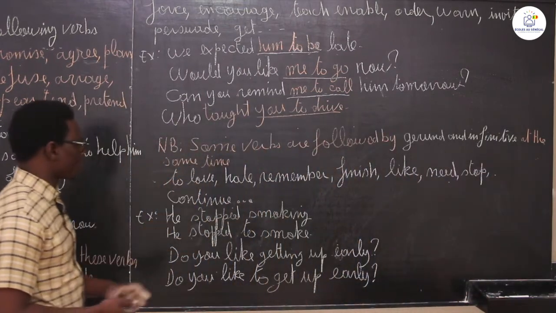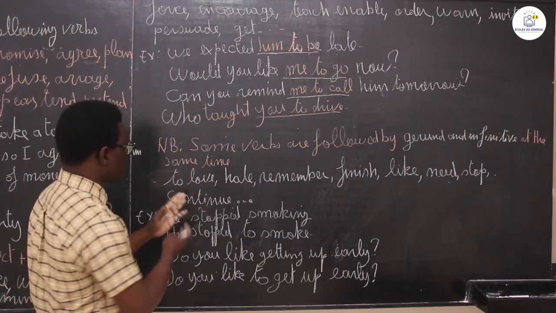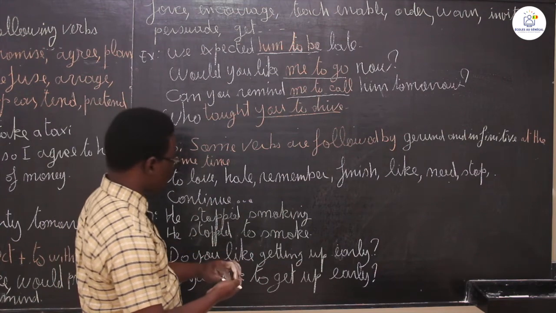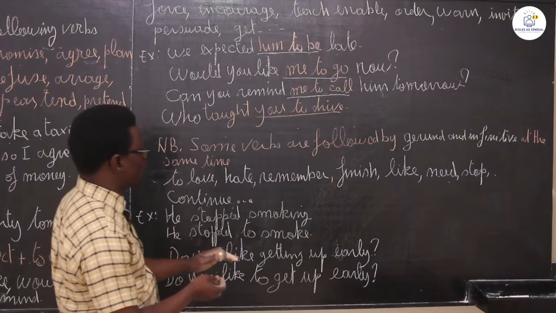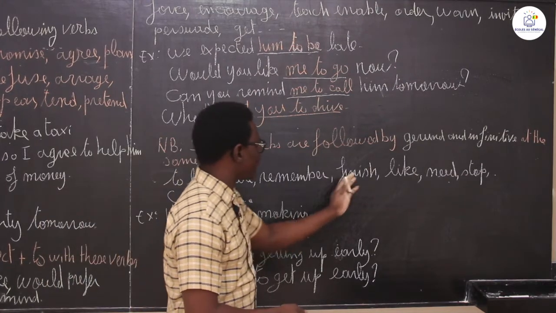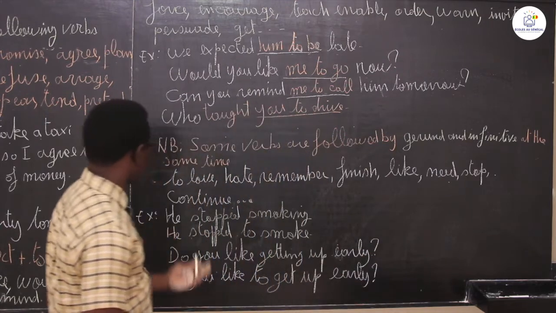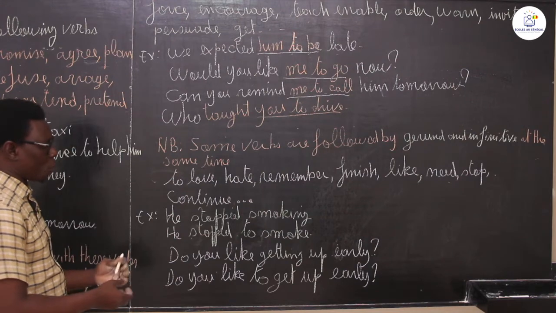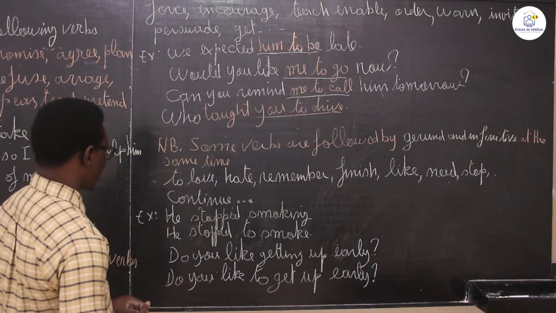For example, you can use love with an infinitive and with a gerund. Hate also, to hate, you can use it with both gerund and infinitive. Remember, finish, like, need, stop, continue, etc. With these verbs, we can use them with a gerund or with an infinitive.